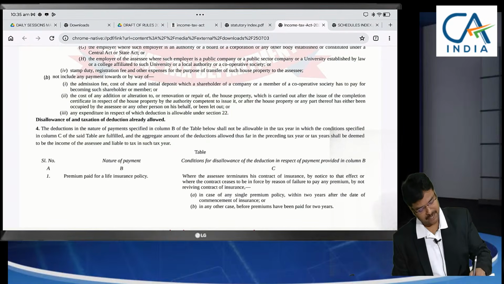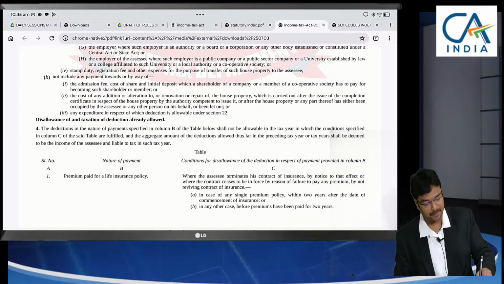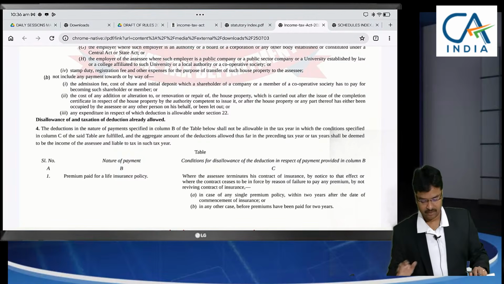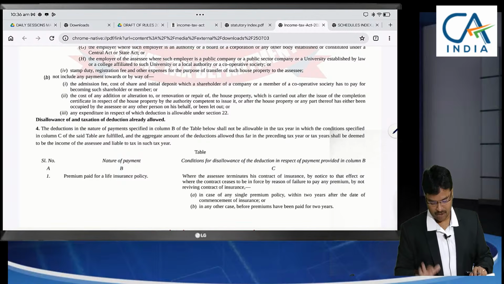So for research expenditure, what is the benefit? Even capital expenditure you can claim 100% in the first year itself, but that is not possible in this case. For these businesses, if you spend any capital expenditure on research, you can claim depreciation, but not 100% deduction. That is the difference. 15 items were given here, and those will be specifically considered. Now coming back.